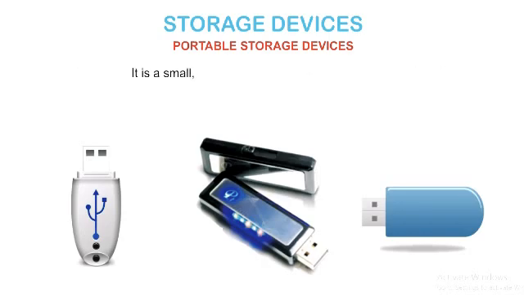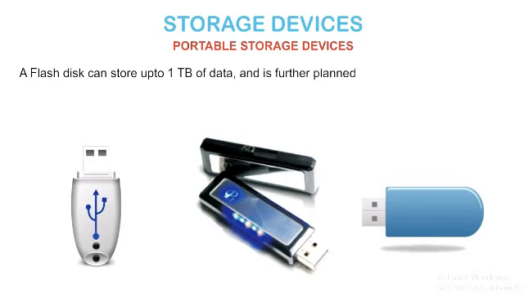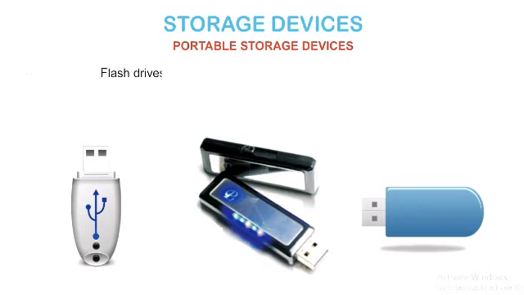It is a small, light, removable, and rewritable drive. A flash disk can store up to 1 TB of data and is further planned to have its capacity increased to 2 TB. Flash drives are faster, hold more data, and are more reliable.